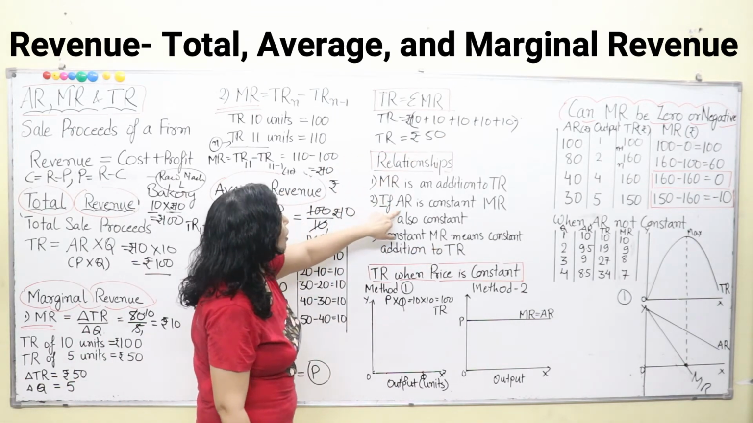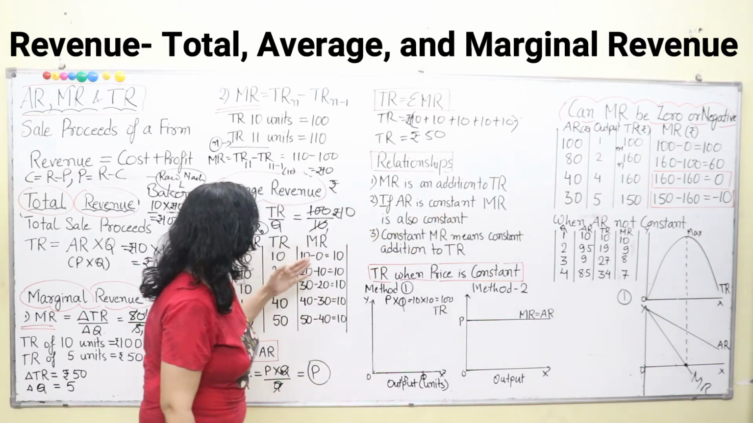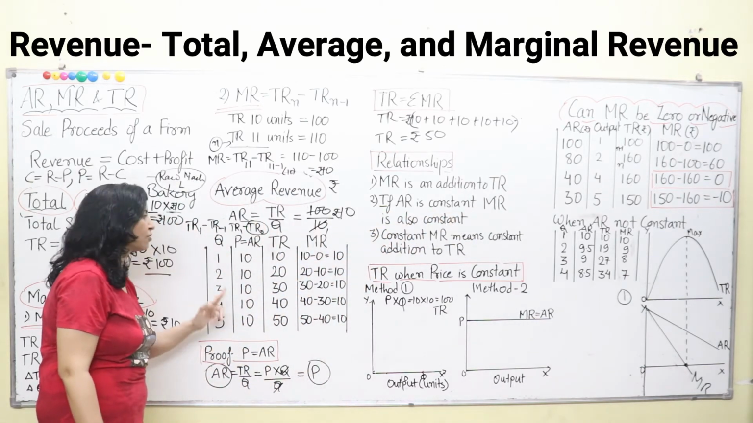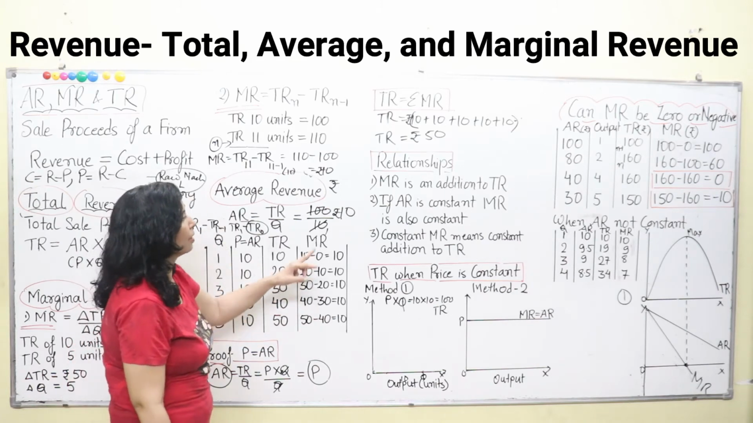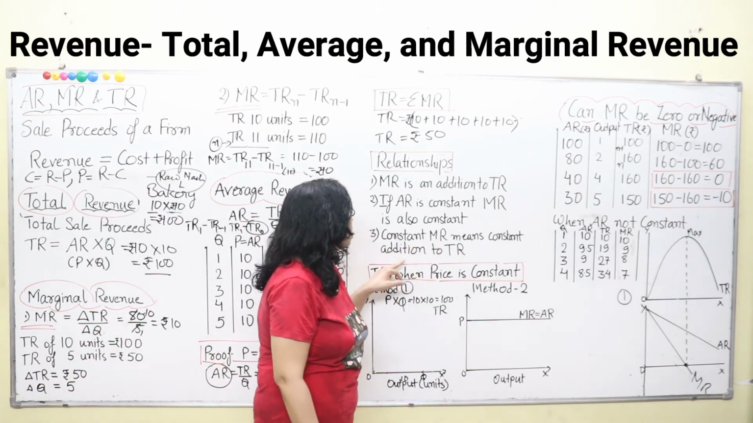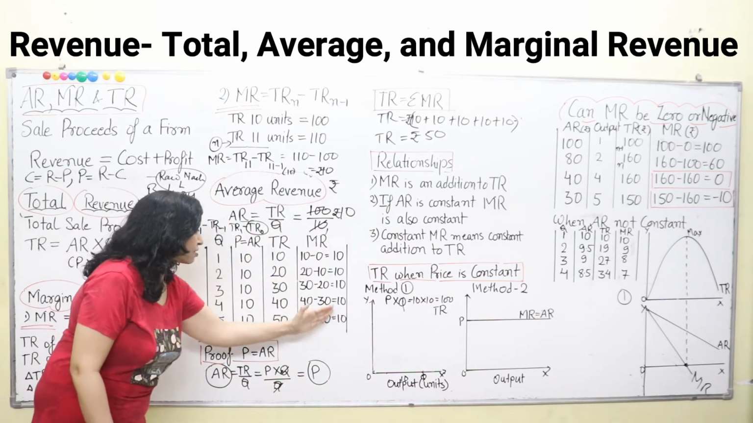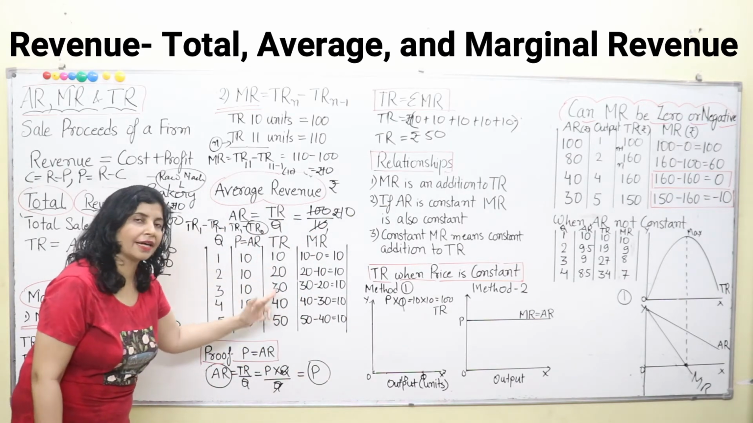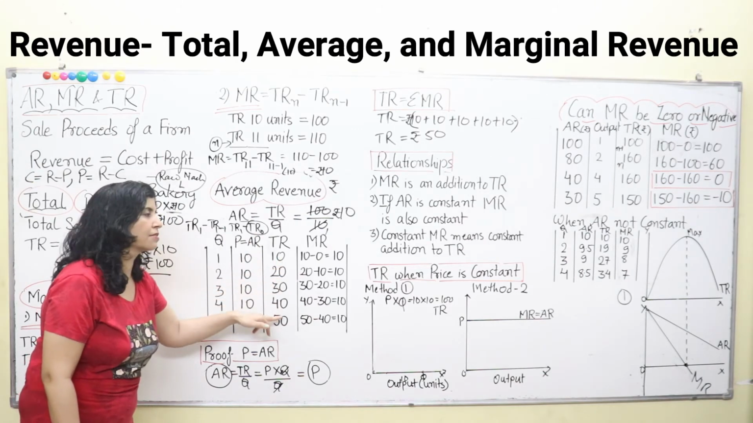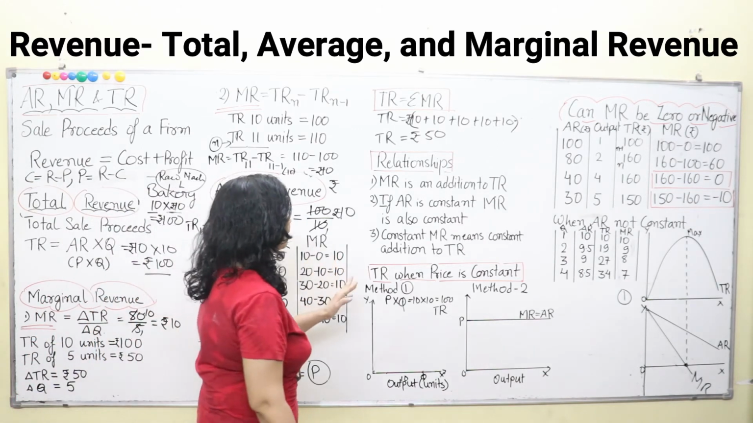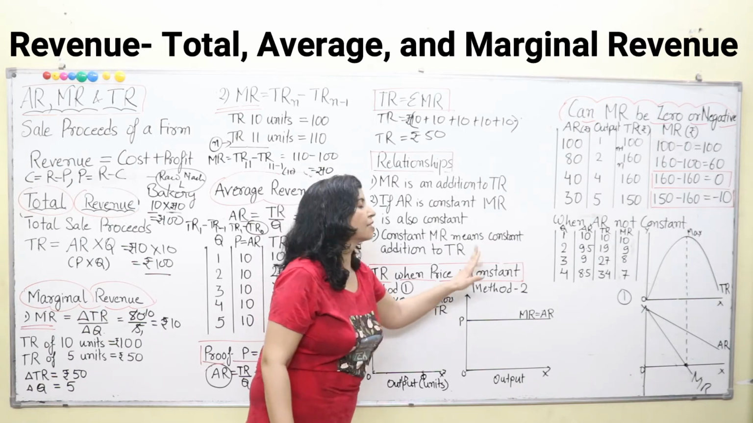Now, if average revenue is constant, marginal revenue is constant. We have seen that average revenue was constant and here MR was also constant. Constant MR means constant addition to TR. Here again, where MR is constant, there will be constant additions to total revenue. Here 10 plus 10 plus 10, only those constant additions are there. Now, TR when price is constant.